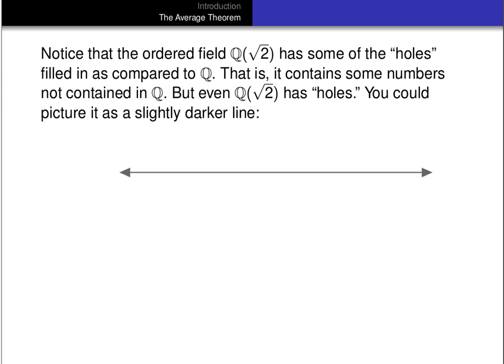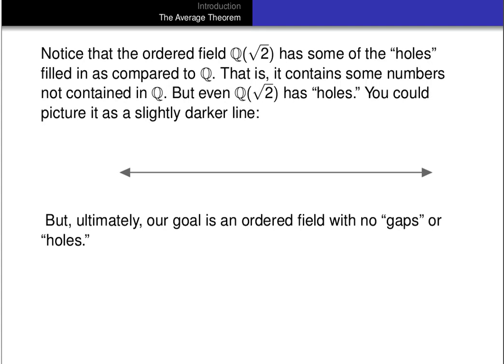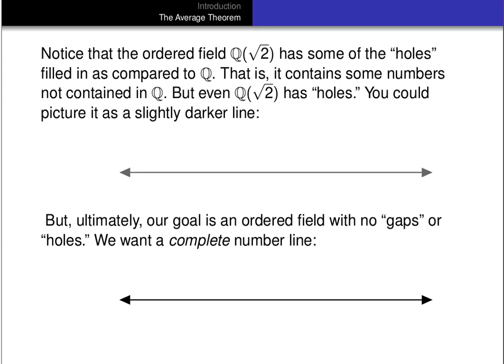Okay, so if you pictured the rationals as sort of a gray line, you might picture Q adjoin root 2 as a slightly darker line. It's got a lot of things filled in, a lot fewer holes in a sense, but it's still got some holes. Ultimately, our goal is an ordered field with no gaps or holes. Okay, so we want a complete number line that we could sort of imagine as a solid dark line with no holes and no gaps. And what we're going to show is that that will be the set of real numbers, R. So that concludes this proof of the average theorem and a little explanation of what it says. Thanks for listening.